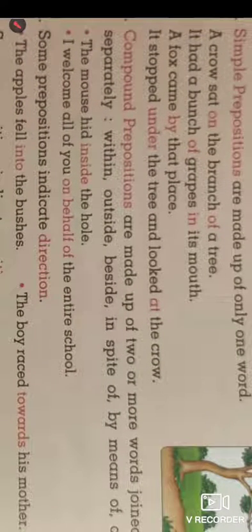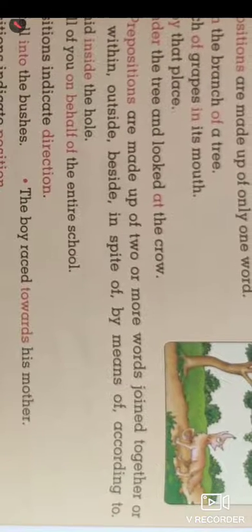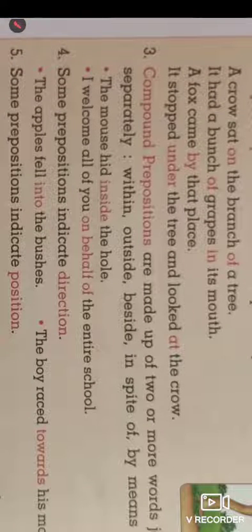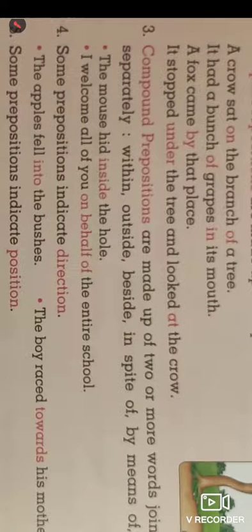Look at the first sentence: the compound prepositions are made up of two or more words joined together or separately. The prepositions with two different words come together or are used separately to show the relations between the word and noun or word and pronoun.